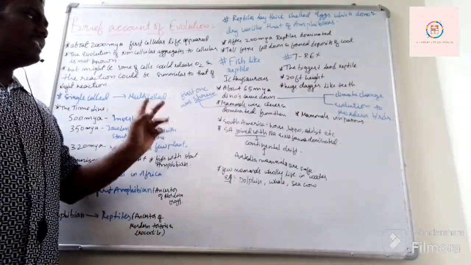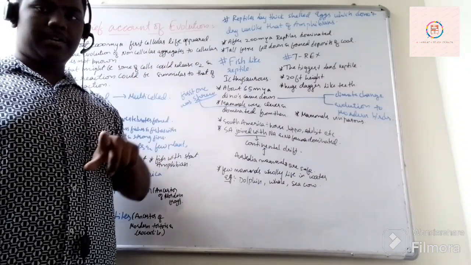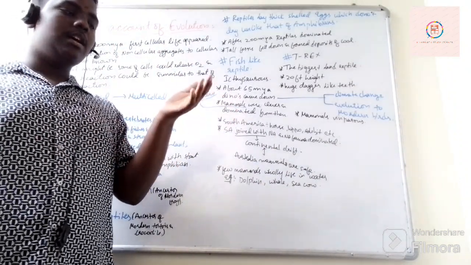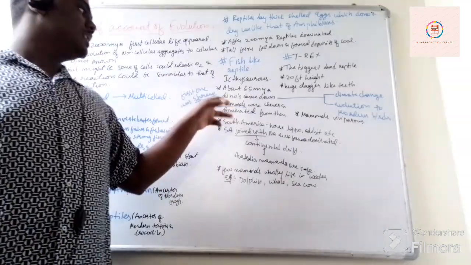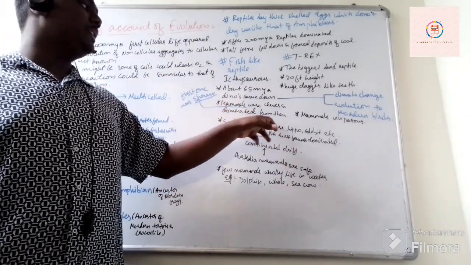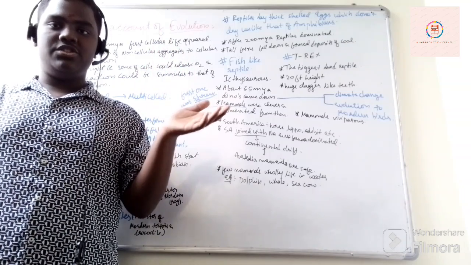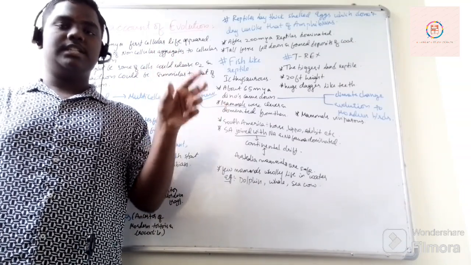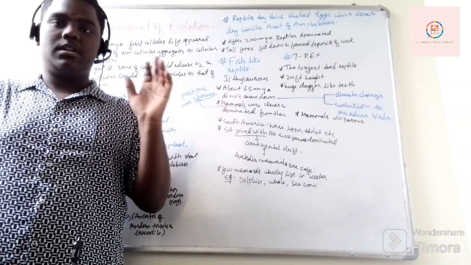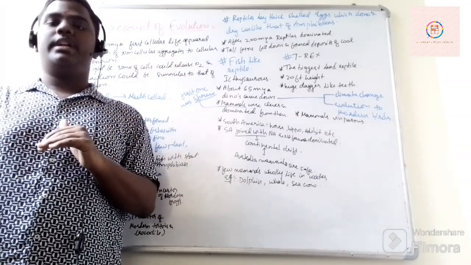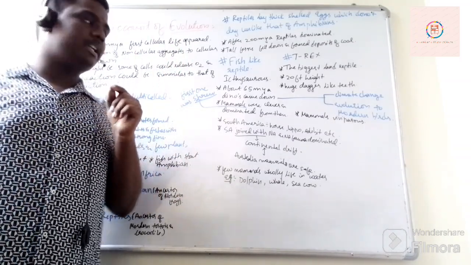Then after reptiles came down, mammals, in the sense we humans and other mammal animals, were clever and dominated. They were clever in the sense they were able to escape from dangers. Wherever they could see danger, they escaped from that point. So they dominated on earth and they are still dominating on earth.